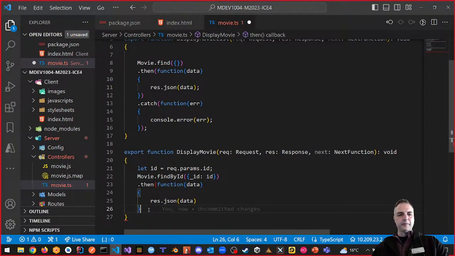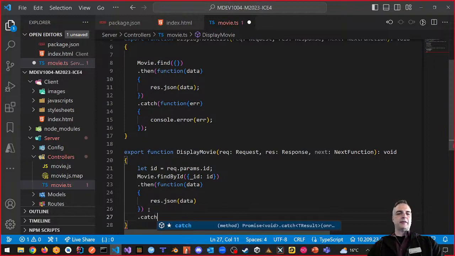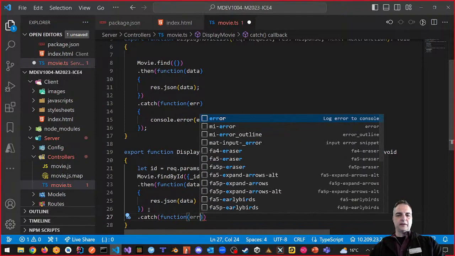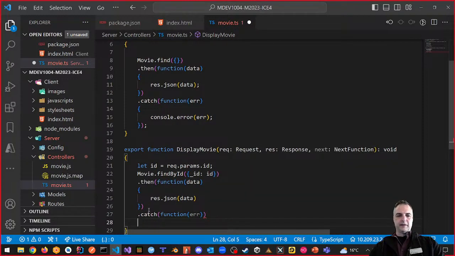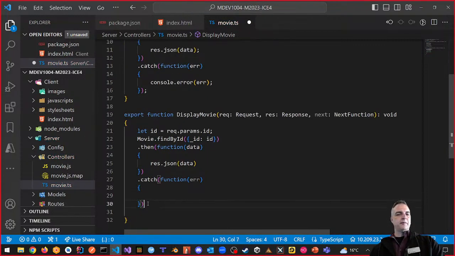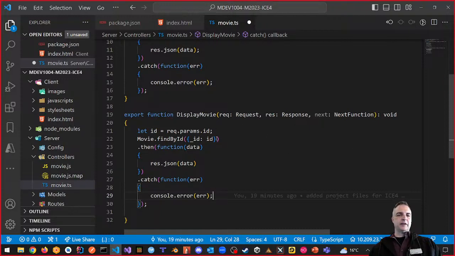And that's awesome. But what if I don't find the data, right? Let's go back to this catch for a second, and let's talk about how this will be the same. If I get to here, then that means that I haven't found anything, not because I haven't found anything, but because there is some kind of problem with a connection. It could be a problem with the server. Something happened, right? So that's what this is going to be.